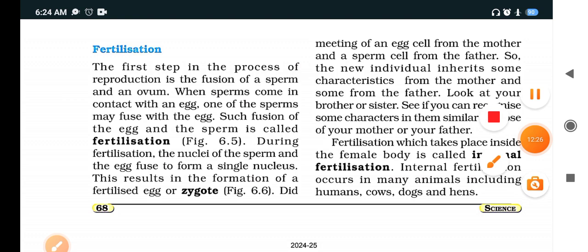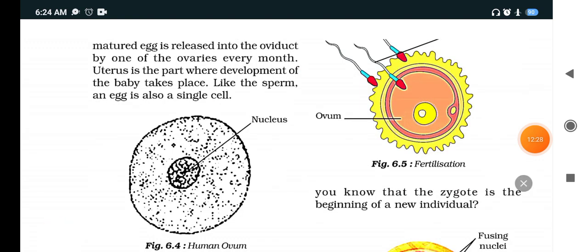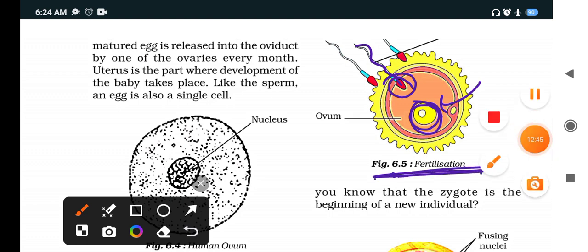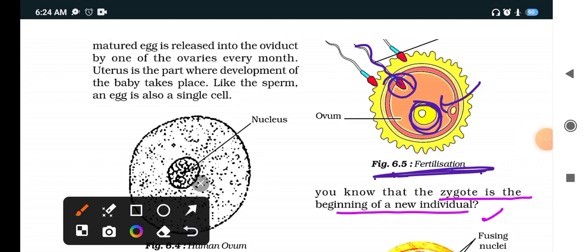Now see, this is the diagram where fertilization is taking place. One egg is released into the oviduct. Now what will happen? Sperm will reach it. When one sperm fuses with one ovum, it is known as fertilization. So this question will be asked: the dash is the beginning of the new individual. The zygote is the beginning of the new individual.